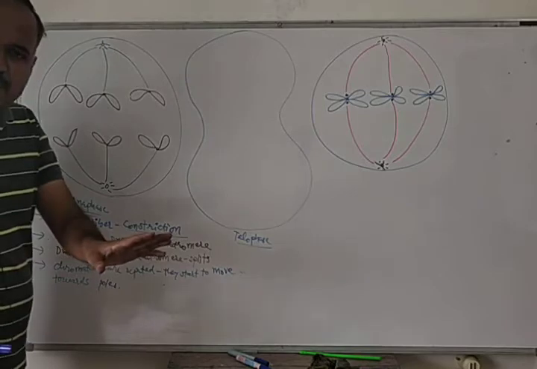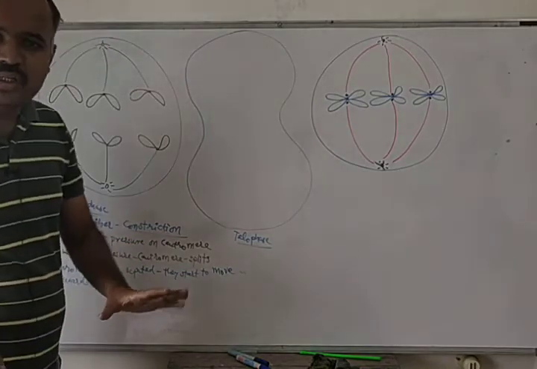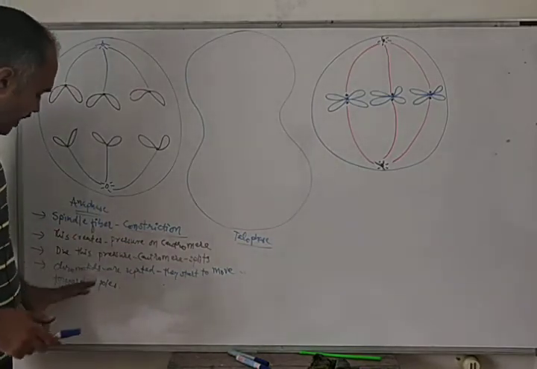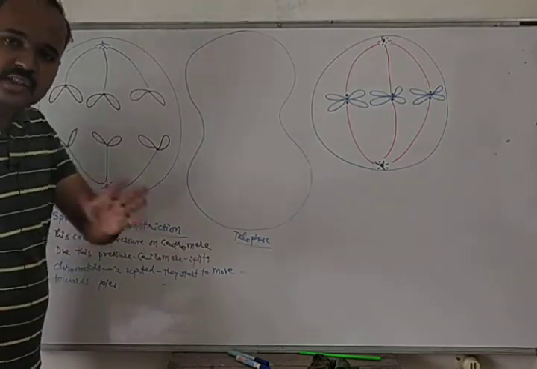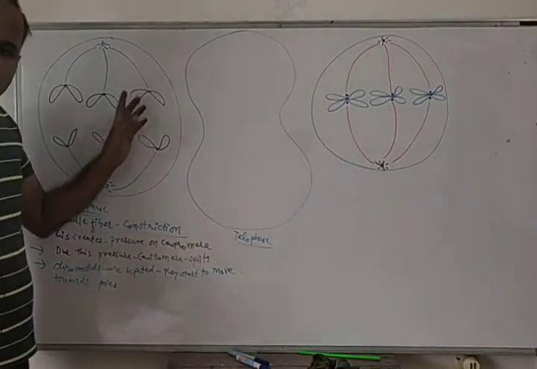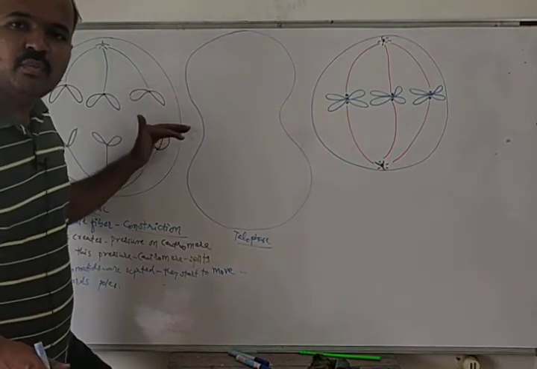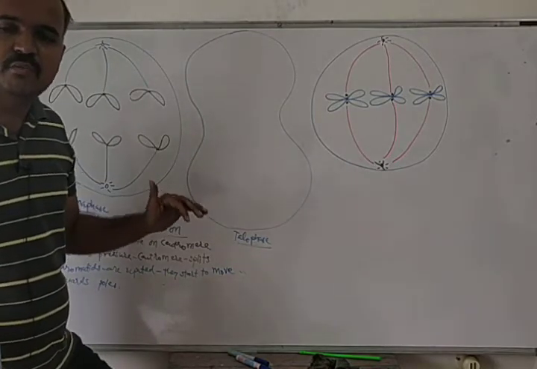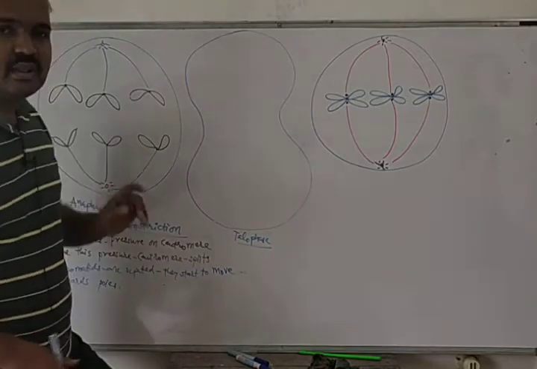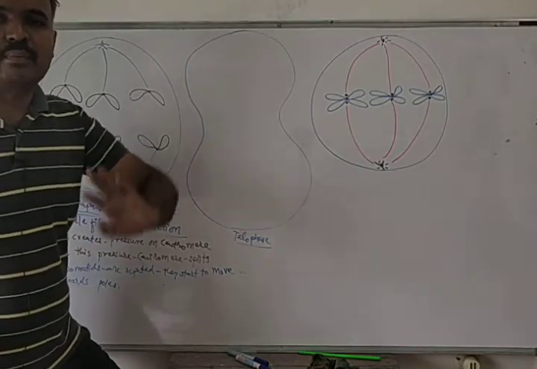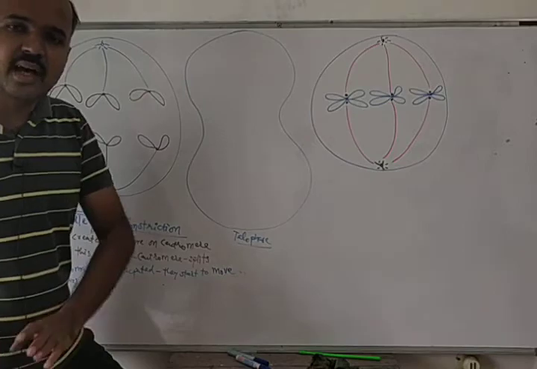I am not writing this point, but it is very important in anaphase. I have written only four points, but write this in your book: the arms of the chromosome stay behind, but the centromere stays in the front.